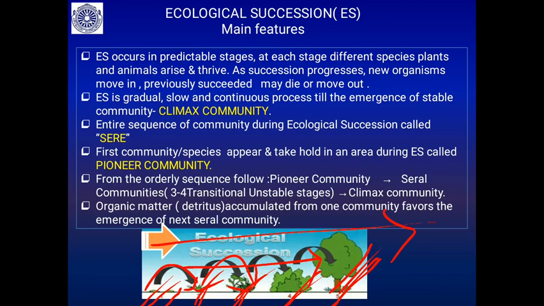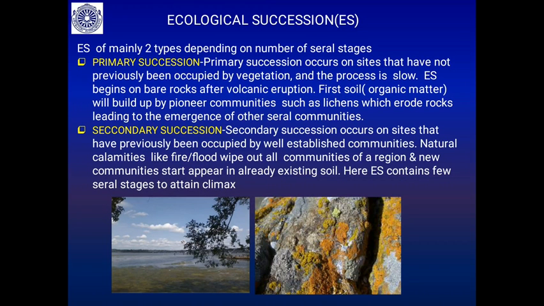Organic matter or detritus that accumulates from one community will favor the emergence of the next serial community. But once the final stable community appears, no more detritus accumulates that would support the next community. That's why it is called a stable community.